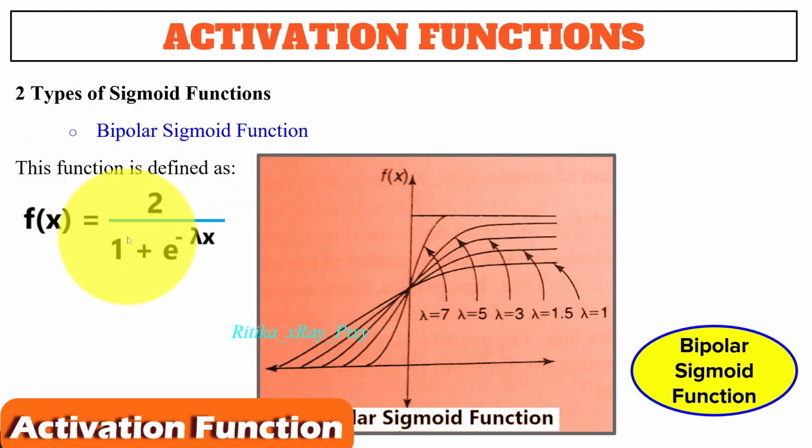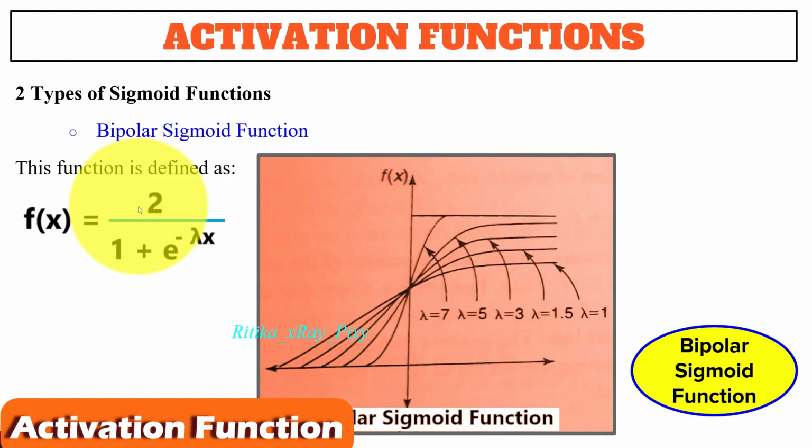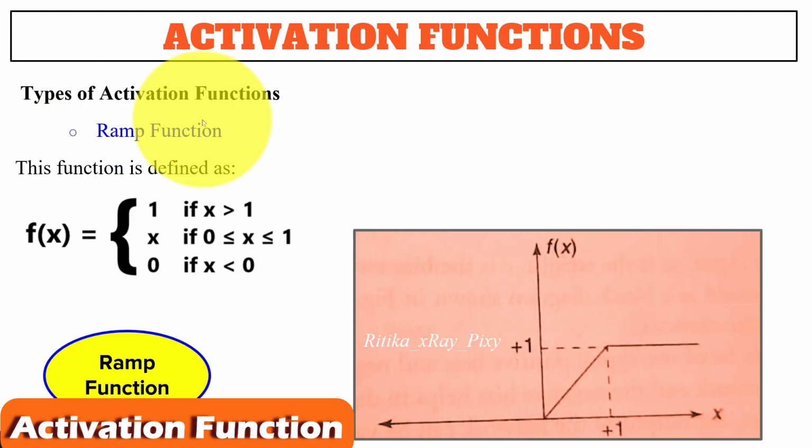The only difference is that here we have 1 divided by, and here we have 2 divided by, and it is represented as this. Now we have the ramp function, which we can define using this: 1 if this condition is true, x if this condition is true, else 0 if this condition is true.